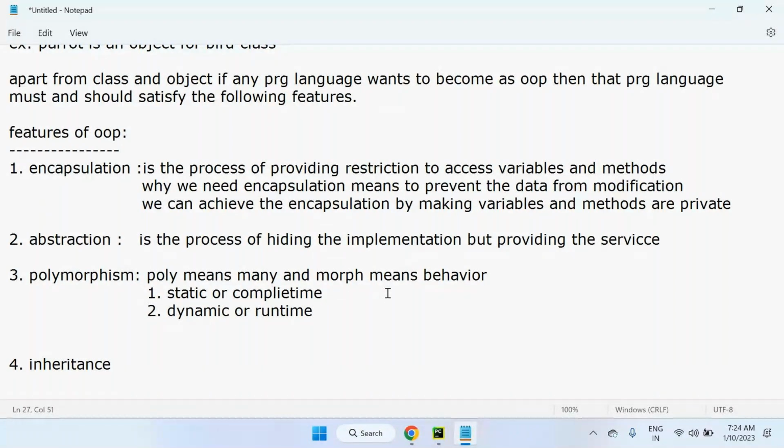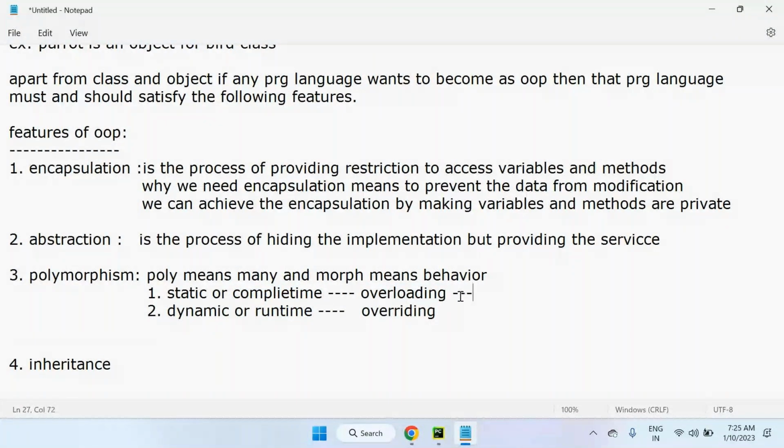See, overloading is related to static polymorphism. Overriding is related to dynamic polymorphism. Got my point? Overloading is related to static polymorphism, and overriding is related to dynamic polymorphism.